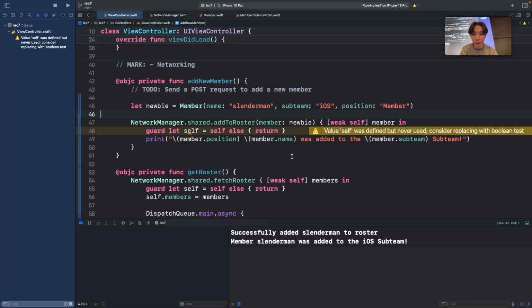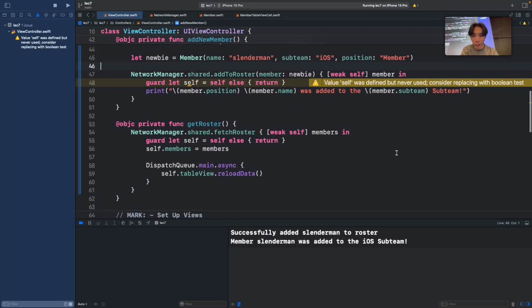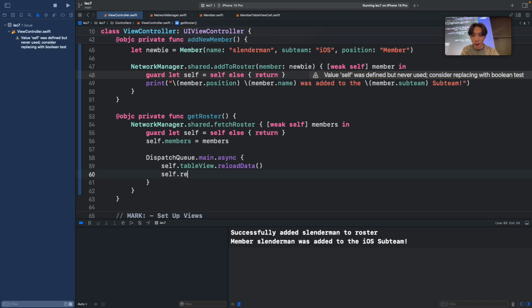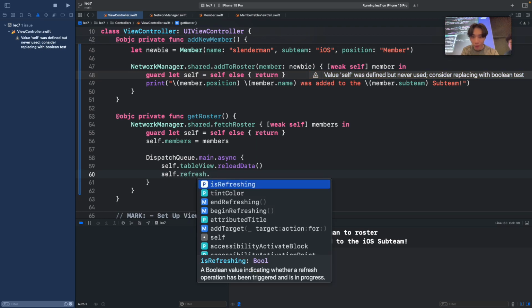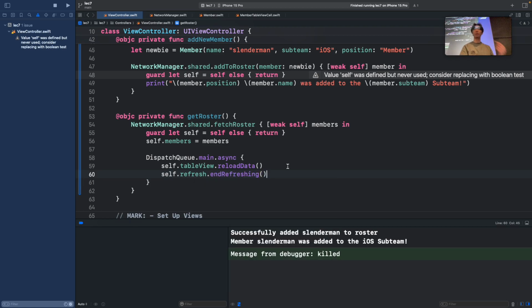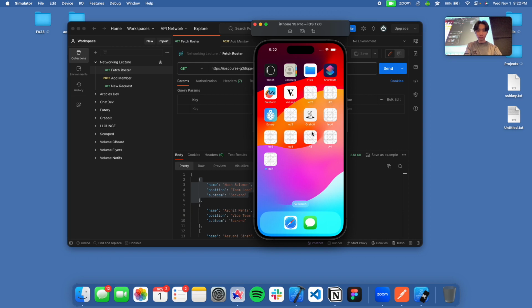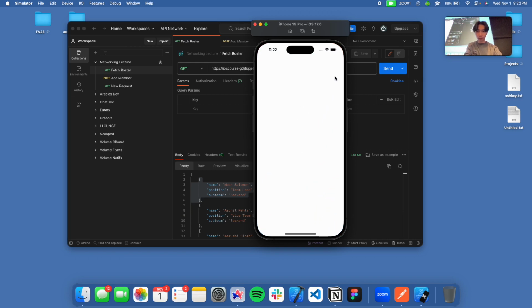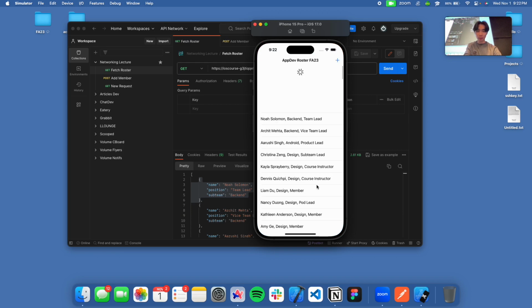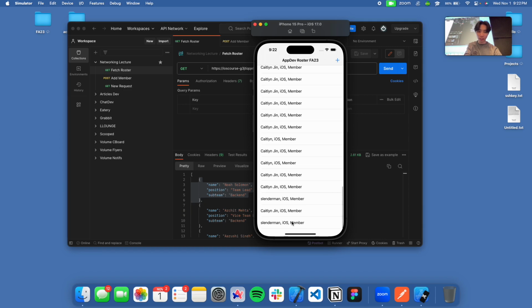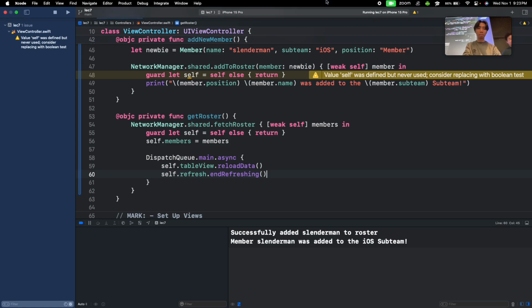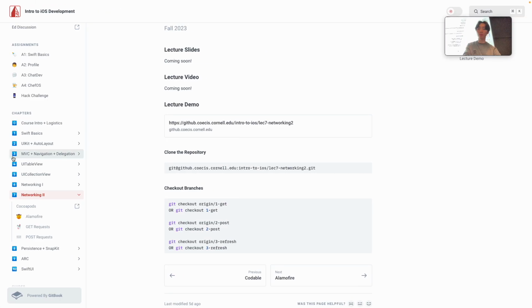I think what you can do is you can stop the refresh by doing self.refresh.endRefreshing. Yeah, so that's the issue. You just want to end the refreshing. Okay, so I add Slenderman again. So it stops refreshing. There's another Slenderman down here. All right. Does anyone have any questions before we move on to the Kahoot?